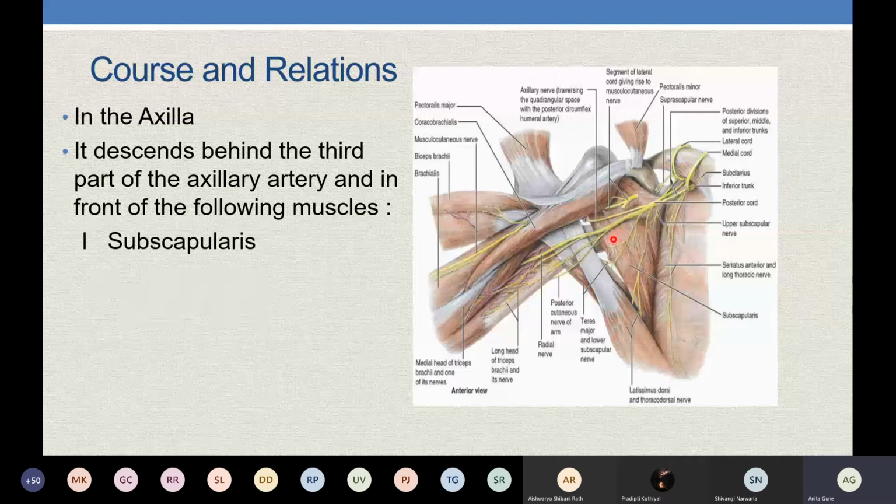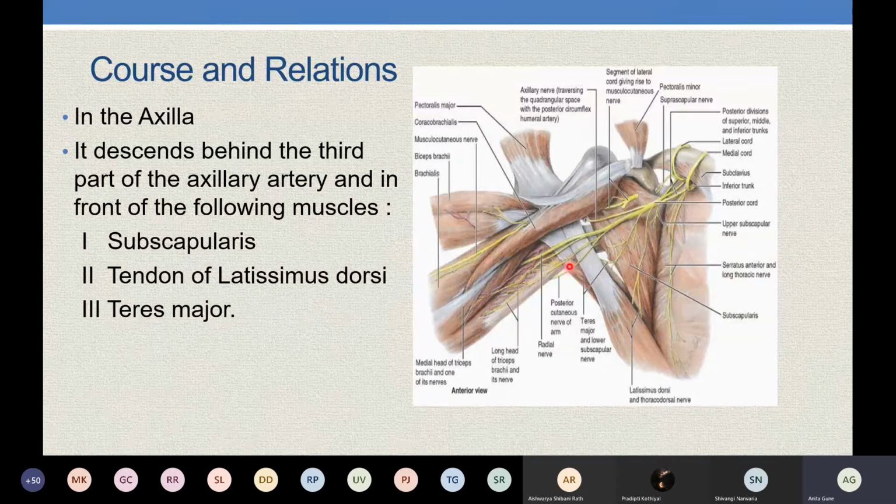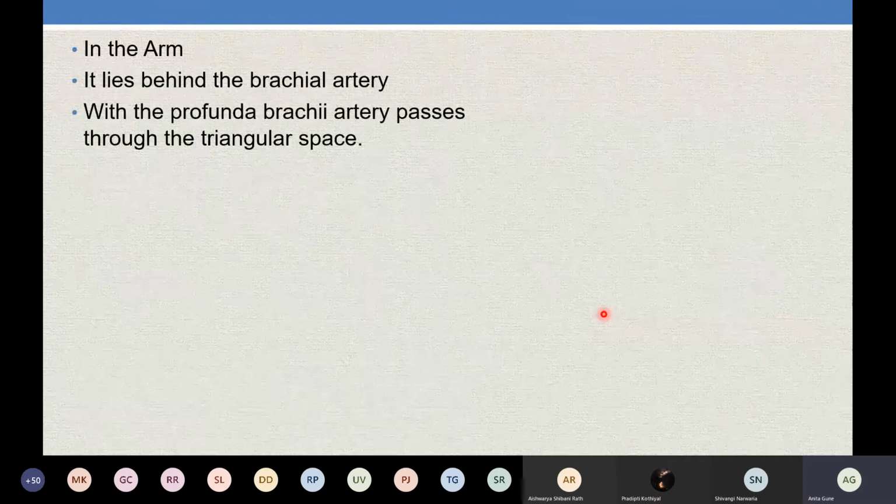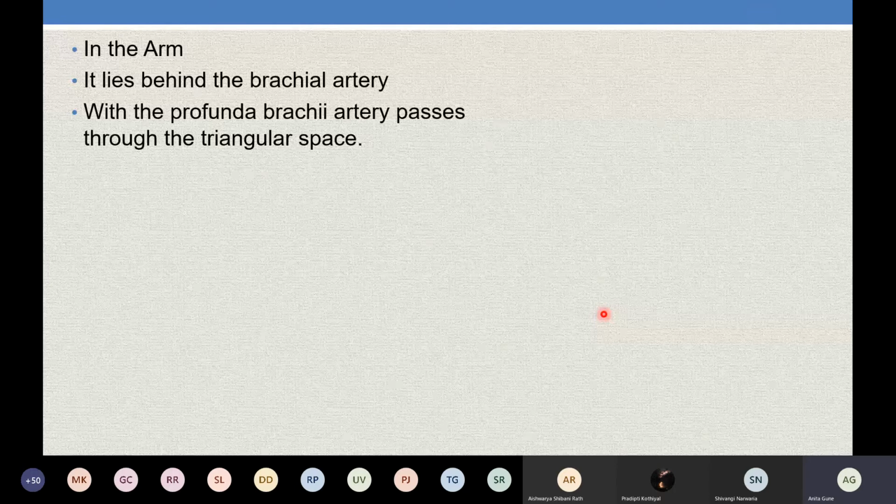in front of the muscles which form the posterior axillary wall, namely subscapularis, latissimus dorsi tendon, and teres major, right? You have seen all these muscles forming the posterior wall of the axilla, lying from above downwards: subscapularis, latissimus dorsi, and teres major. So the radial nerve will lie behind the third part of the axillary artery, in front of these muscles. Now, as it descends, the axillary artery continues as the brachial artery. So it will lie behind the brachial artery.